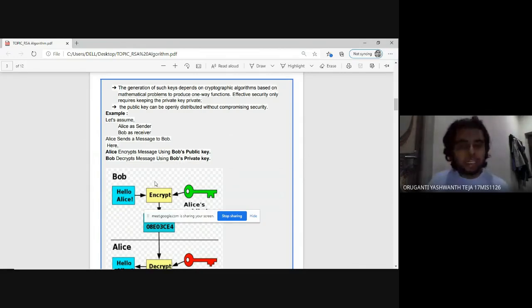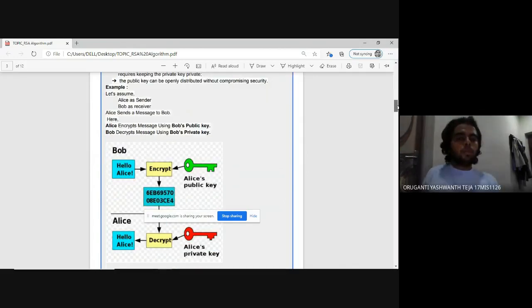So in this case, in general, when someone uses another person's public key to encrypt something, only that particular person can decrypt it with his own private key. That's what Bob is doing here. Let me discuss it with an example.